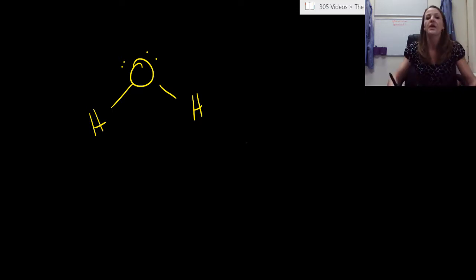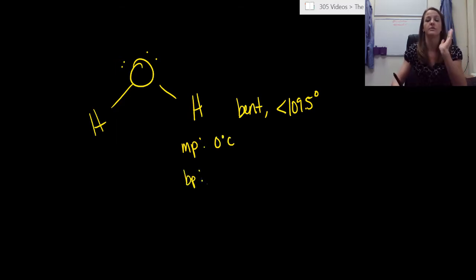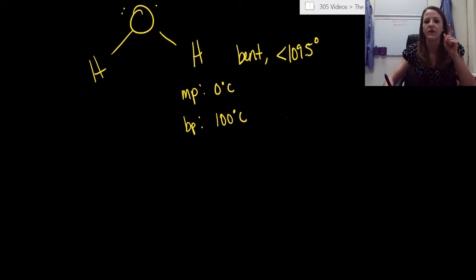So the first thing I want to do here is draw out water. So we know if we were to draw out water properly, we would draw it just like this. So we would say that it has a bent geometry and it has angles that are less than 109.5 degrees. Okay, that's absolutely the most important thing. Now, also, we know that there's a melting point, so it goes from a solid to a liquid at 0 degrees Celsius, and it has a boiling point, so it goes from a liquid to a gas at 100 degrees Celsius.